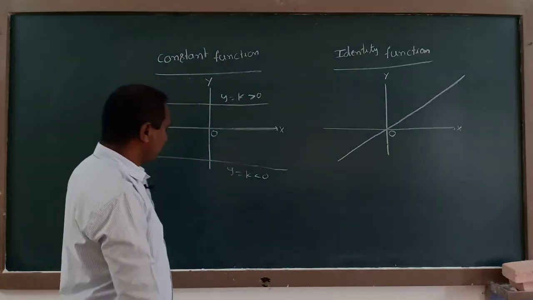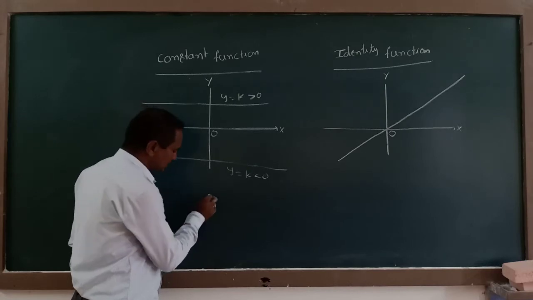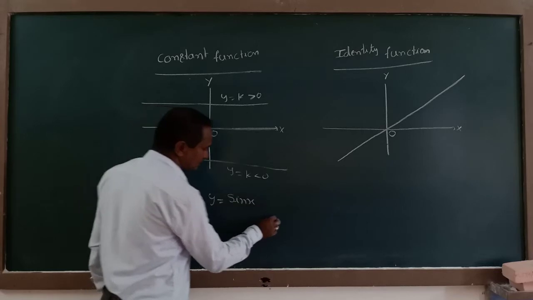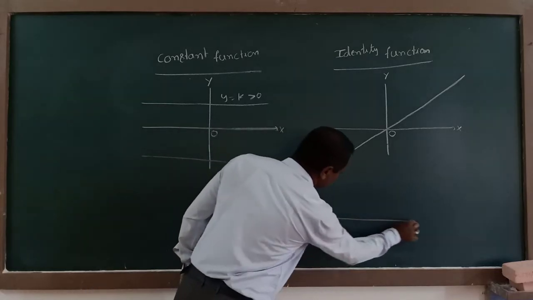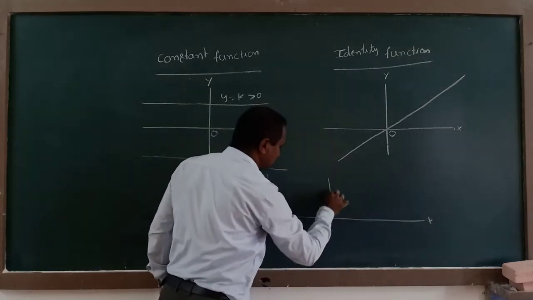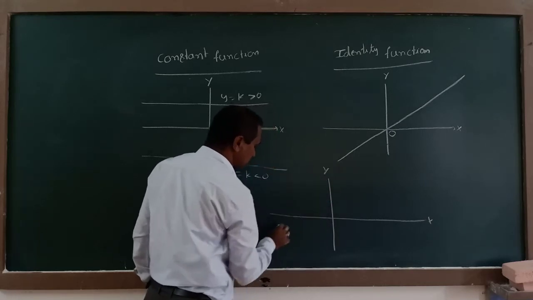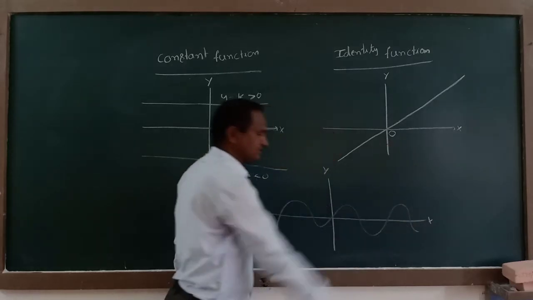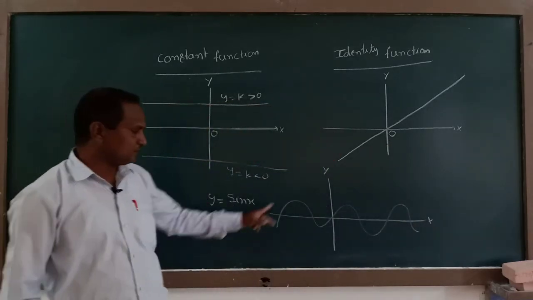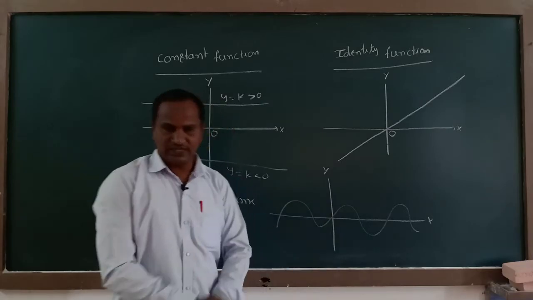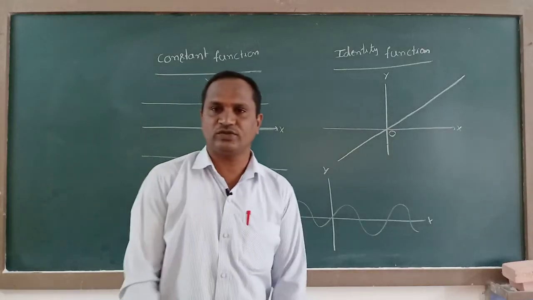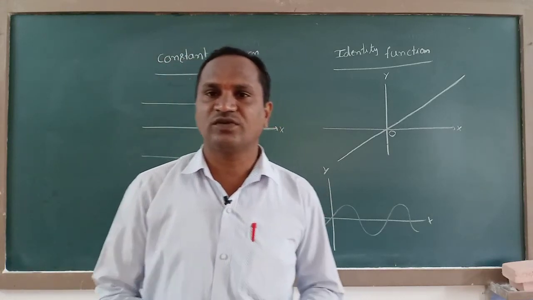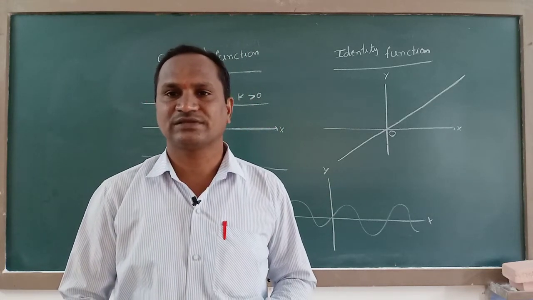Next, some trigonometric functions, the sine function also. Y is equal to sin x. This is the x-axis and this is the y-axis. It moves like this. There is no gap in this graph, no stopping, no break. Graphs like this, we call continuous function graphs.